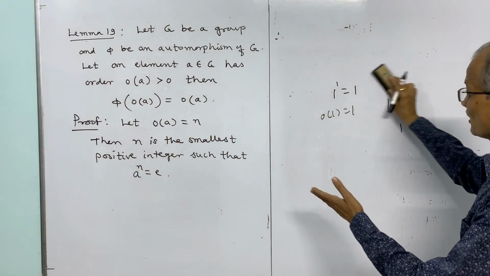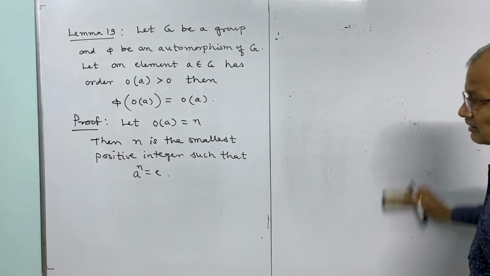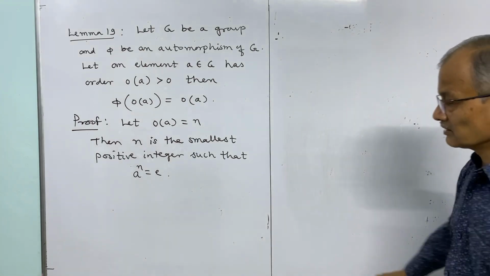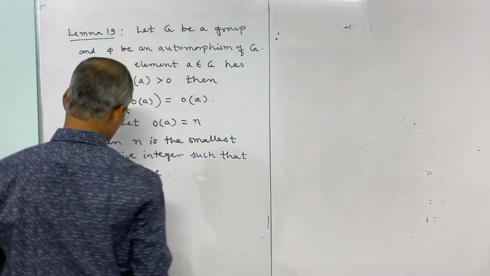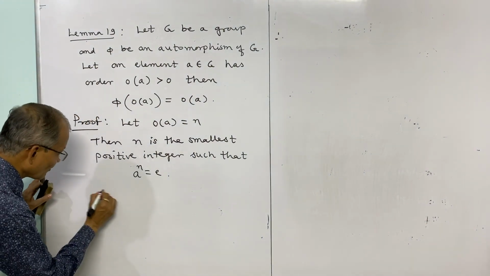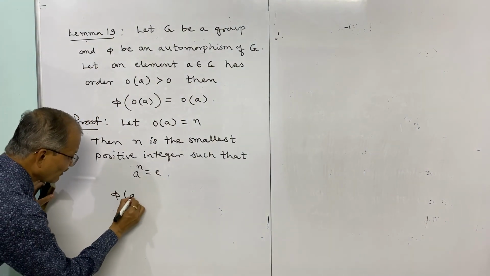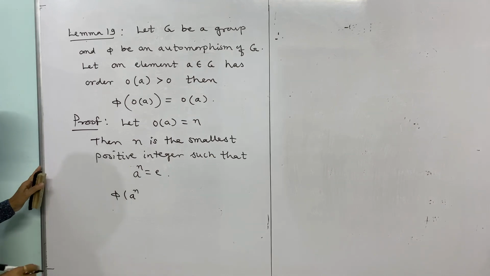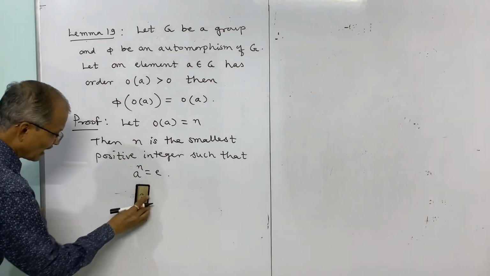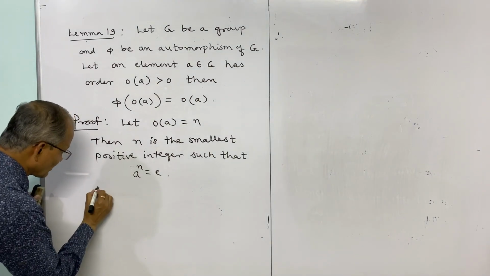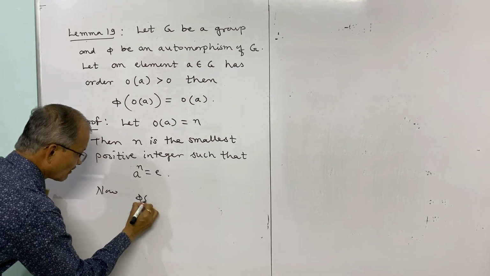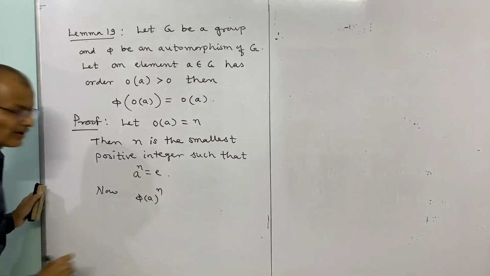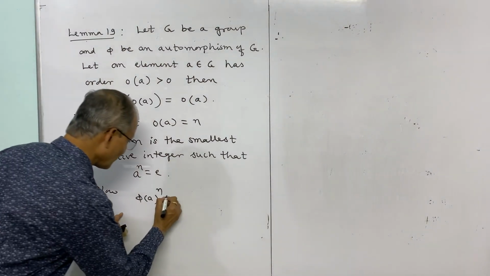And so here, if the order of A is n, then A to the power n is E, and n is the smallest. Now we consider phi of A to the power n, the nth power of phi.